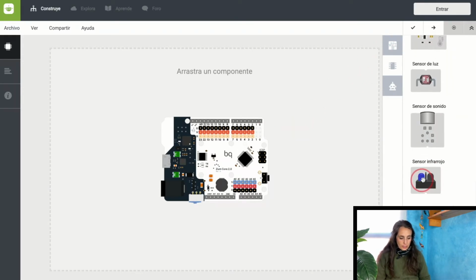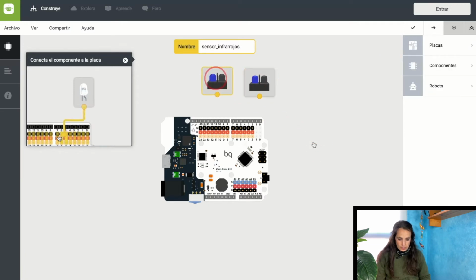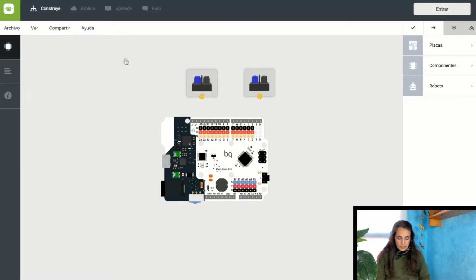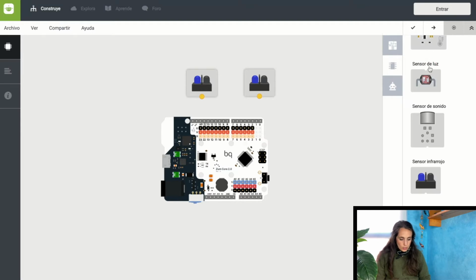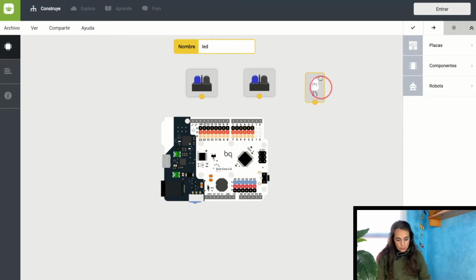The first thing that we need are components, and we are going to need 2 different infrared sensors to check if the boat has already arrived and passed. As they are digital components, we learned this in a previous video, I'm going to leave them here because these pins are the digital ones. And we also need the LED for the traffic light, and this is also digital because it can be only on and off, so we are going to leave them here. And now I'm going to pin them.